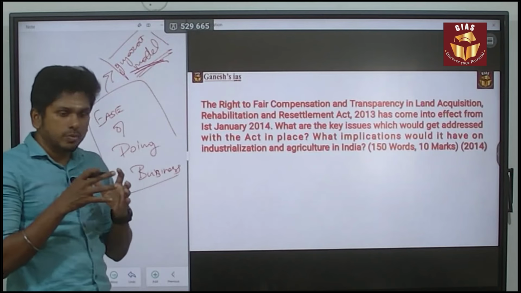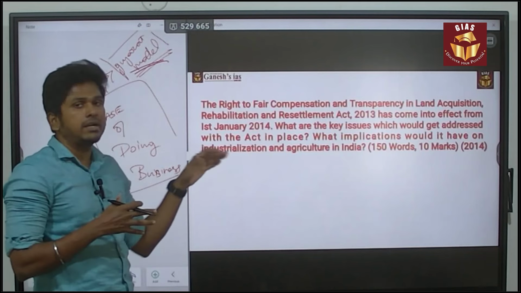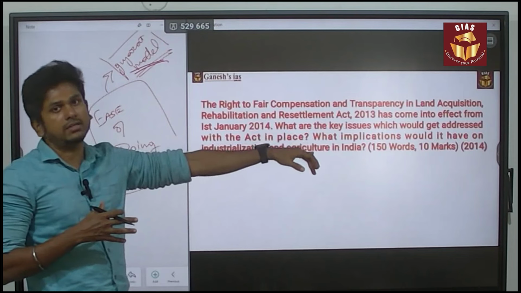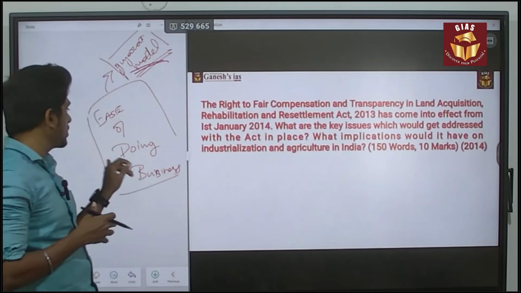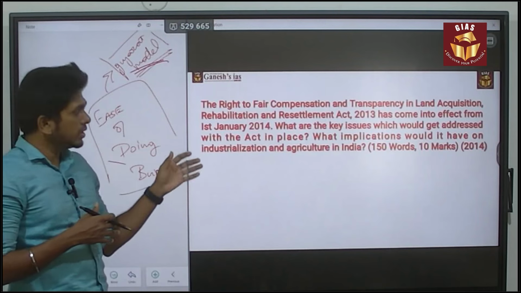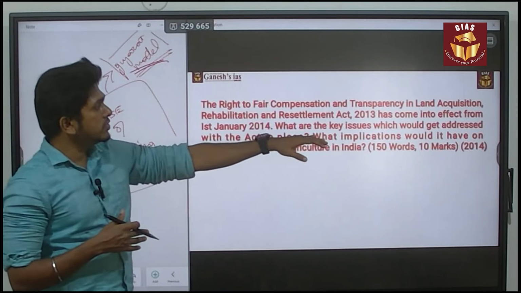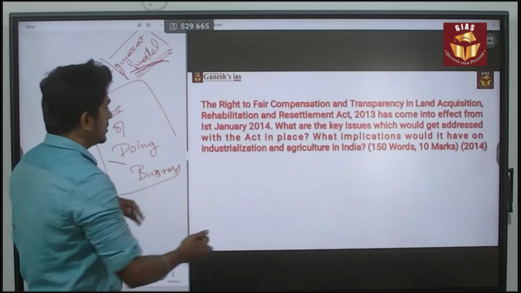So when it comes to the growth of industries, the major need is land acquisition, and that is made easy by this act. In that way, you can write the introduction, or you can speak about ease of doing business also. Then you have to say what the key issues are which would get addressed with this act in place.